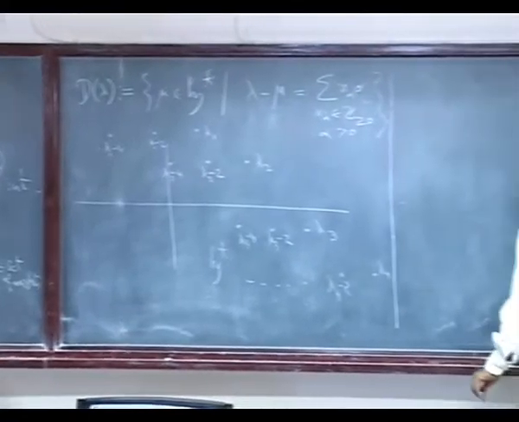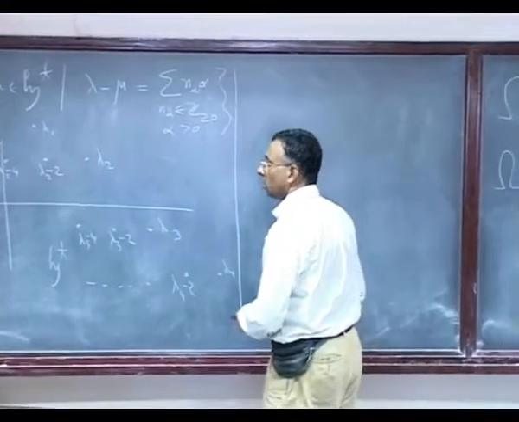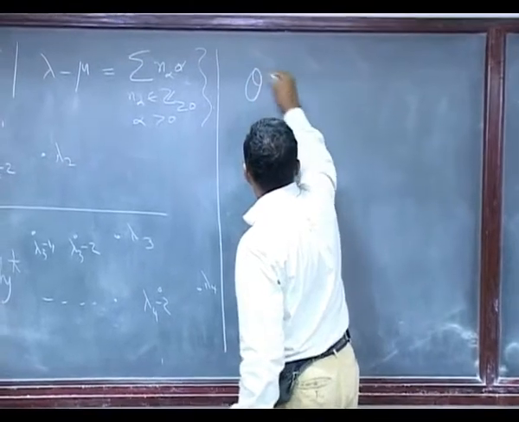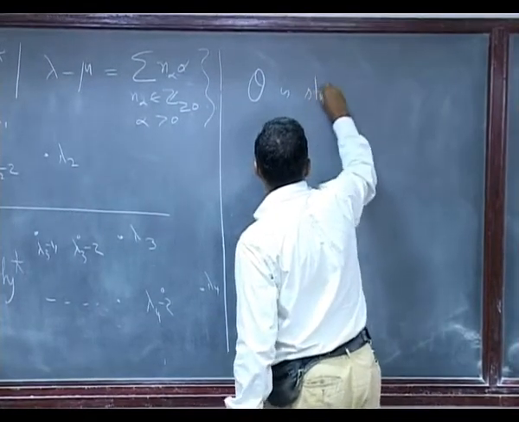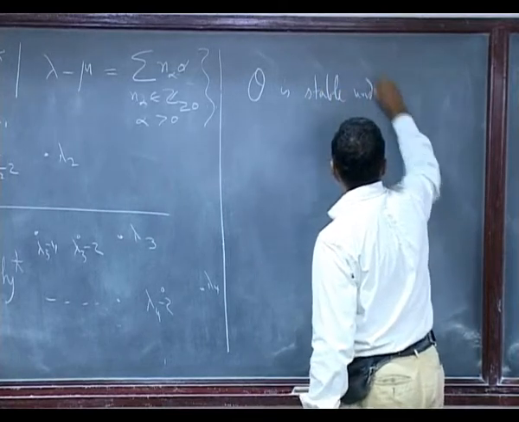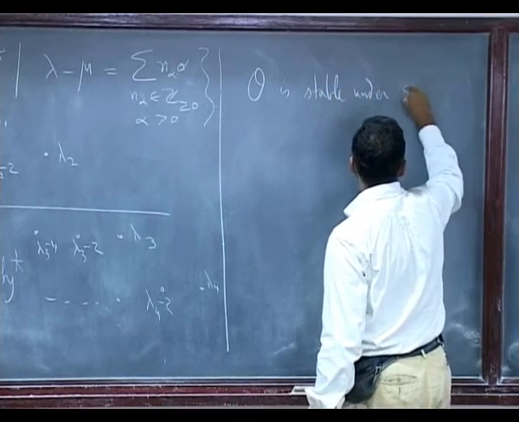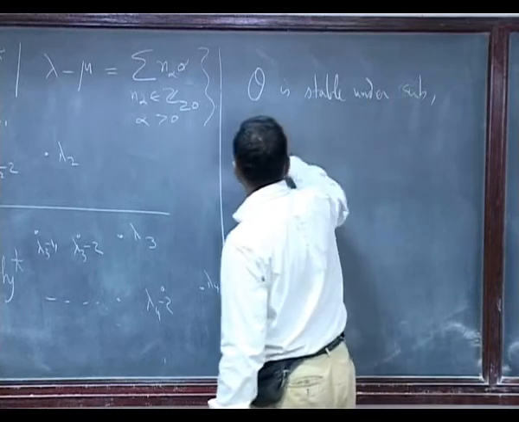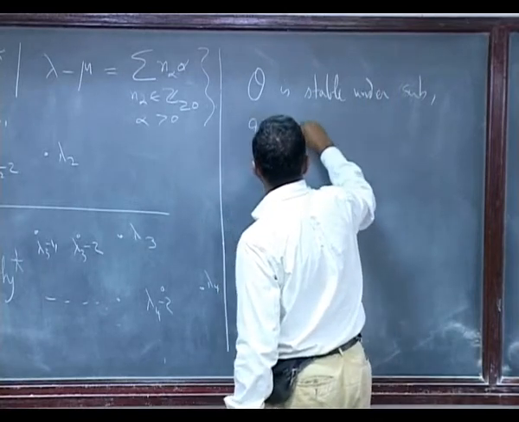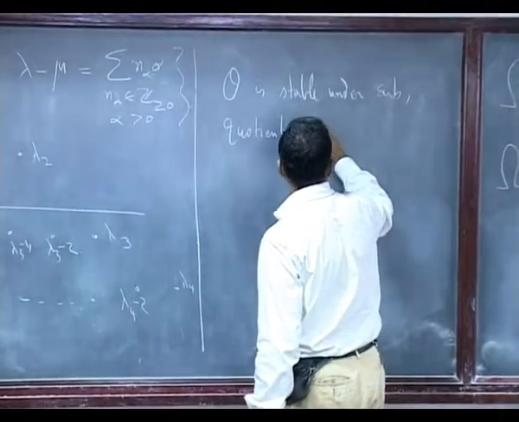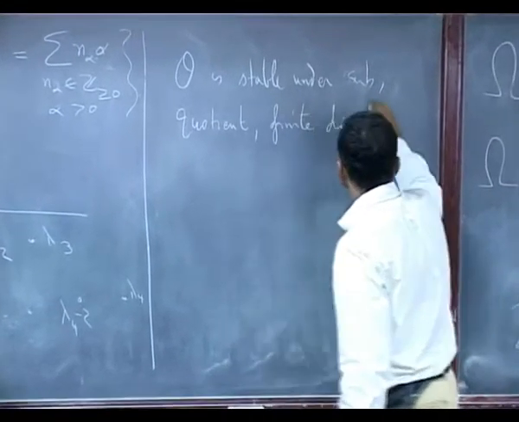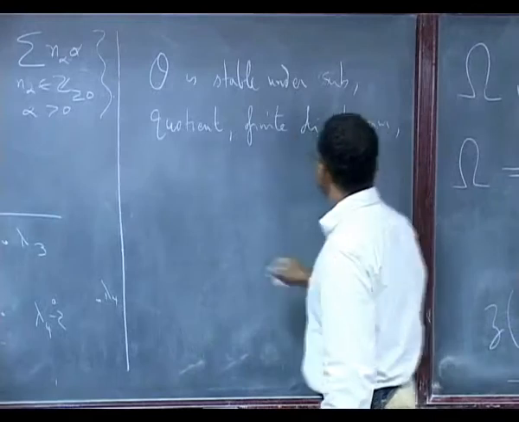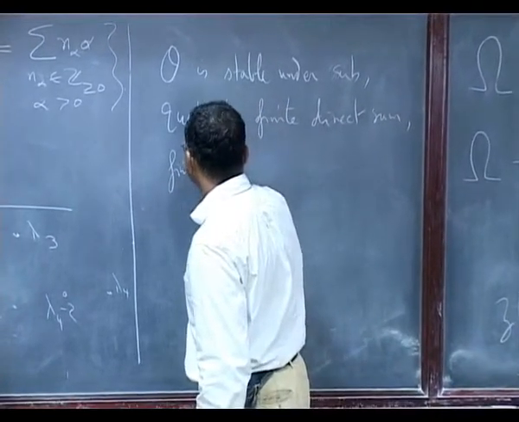So the thing here is O is stable under subquotient, finite direct sum and tensor product.